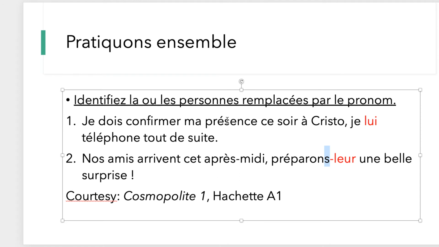So I have to confirm my presence tonight to Christo. So Christo, we already know it. It looks like a name to us. Je lui téléphone tout de suite. D'accord? So let's take a look. Je téléphone. So if that was me, I would put it like this. Je téléphone à Christo tout de suite.